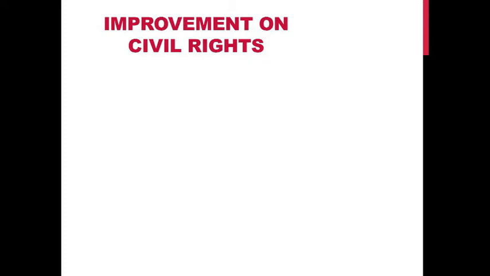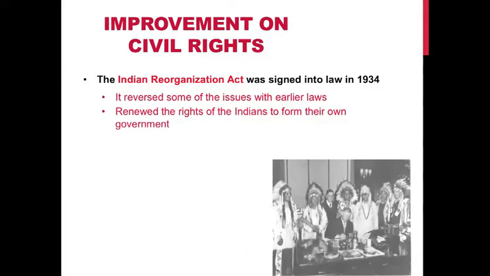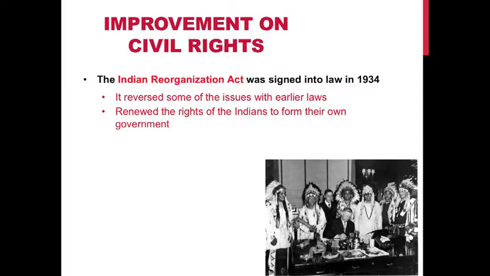Furthermore, improvement on civil rights. The Indian Reorganization Act was signed into law in 1934. It reversed some of the issues with earlier laws. For example, it reversed the Dawes Act policy, which authorized the U.S. president to survey American Indian tribal land and divide it.